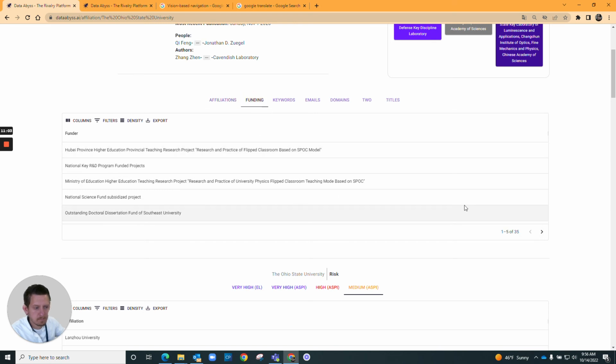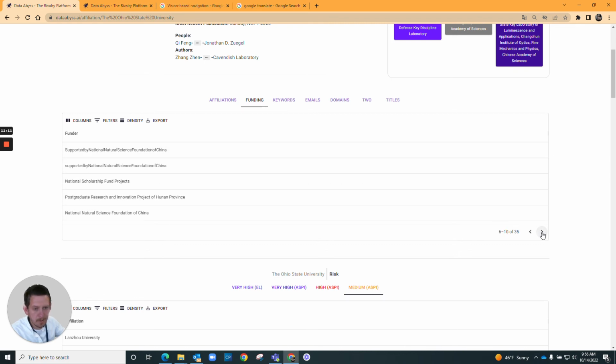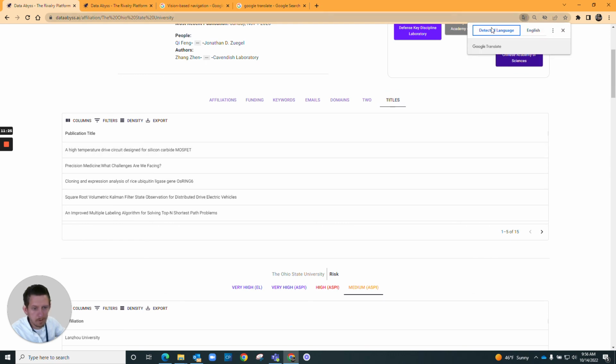Funding. You can see a lot of various different Chinese funding names, National Key R&D Program funded projects, and keywords: big data, dislocation, gas separation. We could look through these titles. Again, what you'll see is a lot of these publications are actually in Chinese. Let's go back.